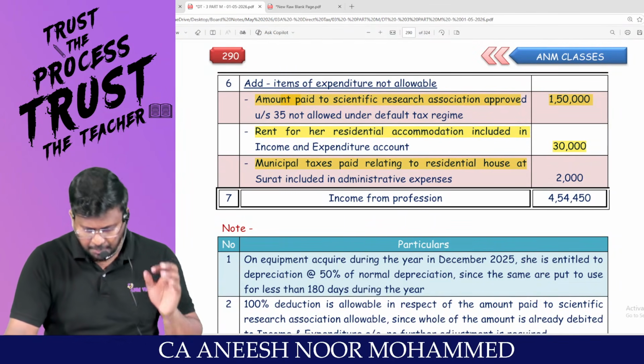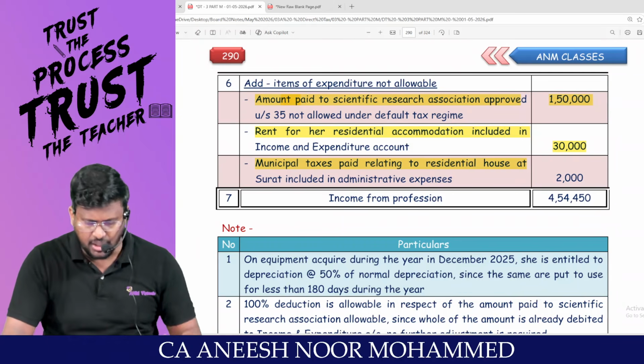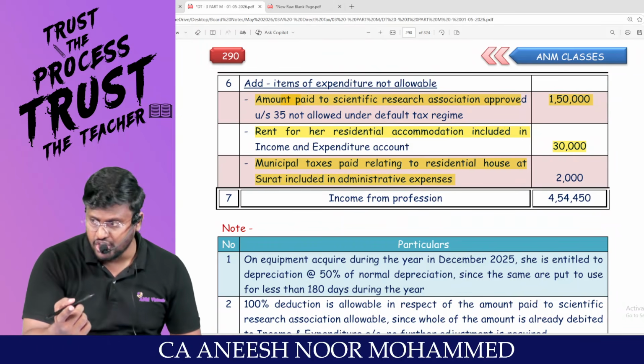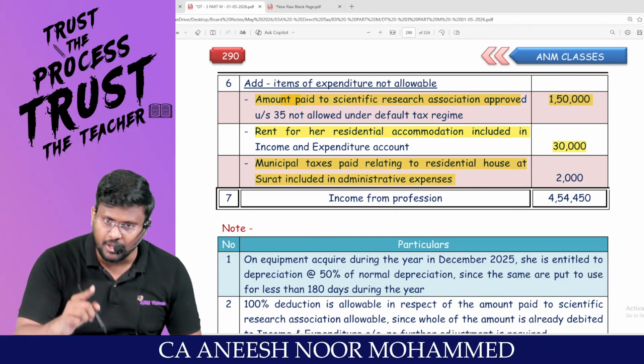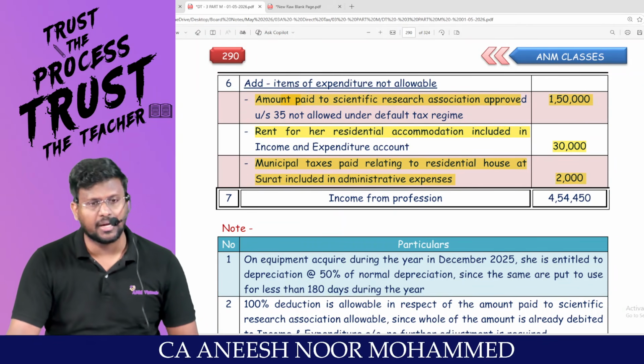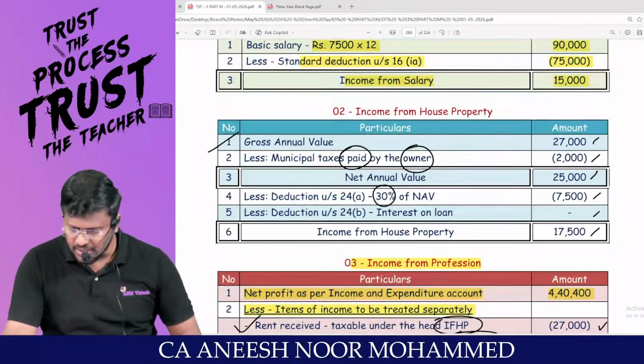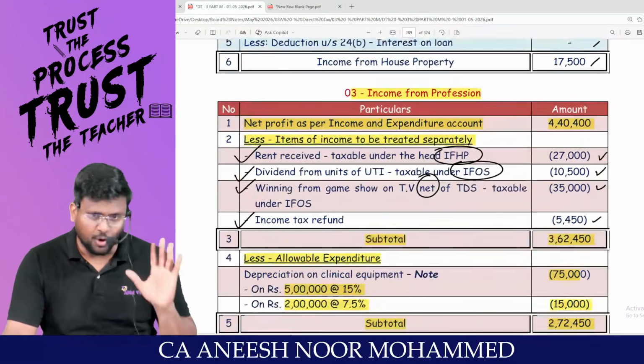Municipal taxes paid relating to the residential house at Surat. This is an IFHP deduction, not a PGBP deduction. Since it has been debited to the P&L account, this 2,000 should be added back. And we have to claim this 2,000 in the IFHP that we already claimed.